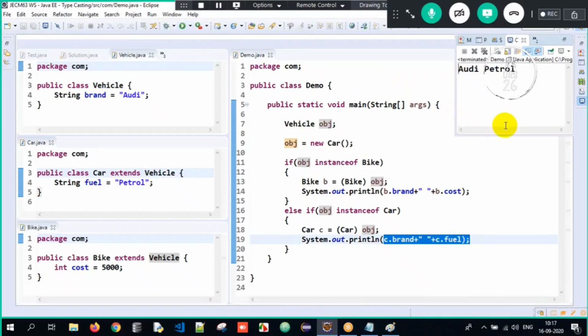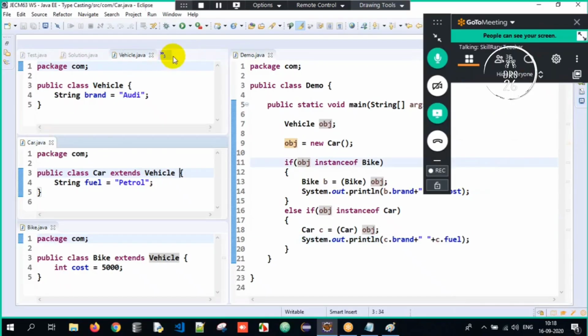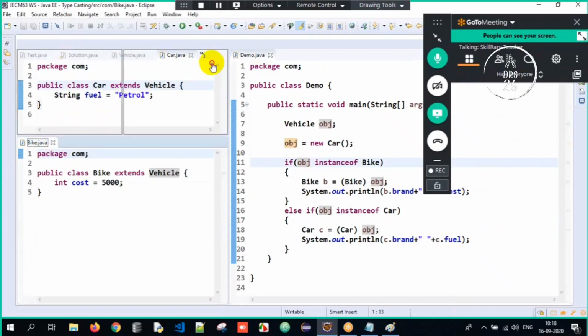Got it? So this is all about upcasting, downcasting, what is class cast exception, and how do we avoid it with the help of instanceof and an if else condition. This is all about the entire process. Clear? Done? Perfect.